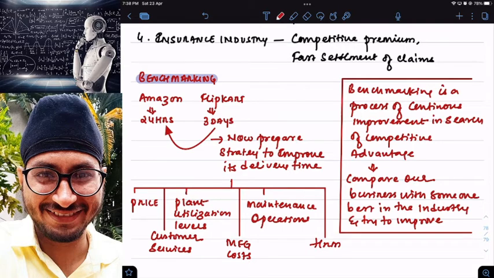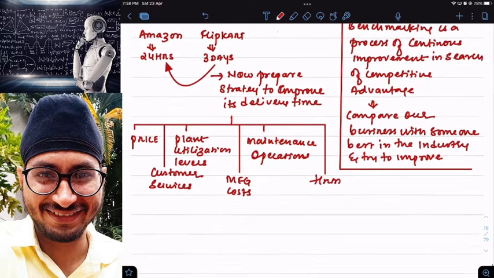Clear? No. Okay, sir. Now I understood that I am lacking. Now I want to improve my business process. I compared my business process with your business process. Now I want to improve. How, sir? That is nothing but the steps in the benchmarking process.